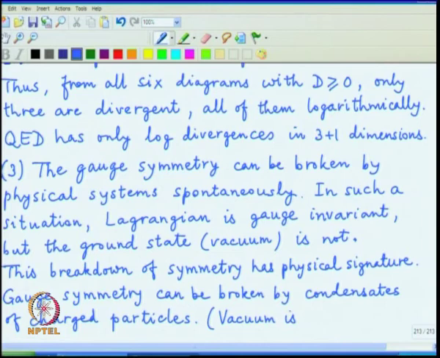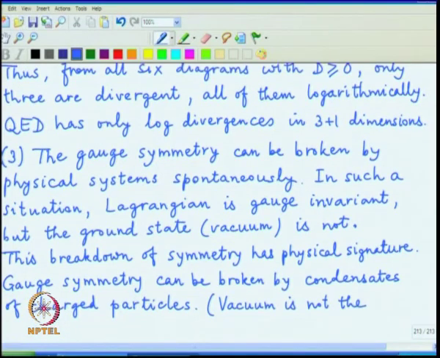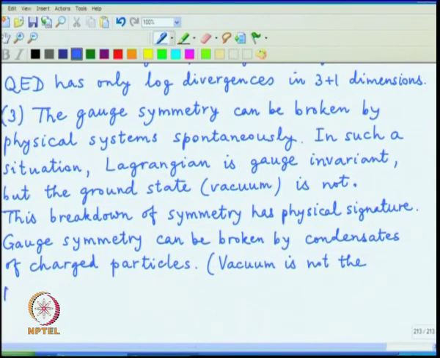is not the perturbative one in which there are no particles at all, but has non-zero charge density, which is the meaning of the word condensate.